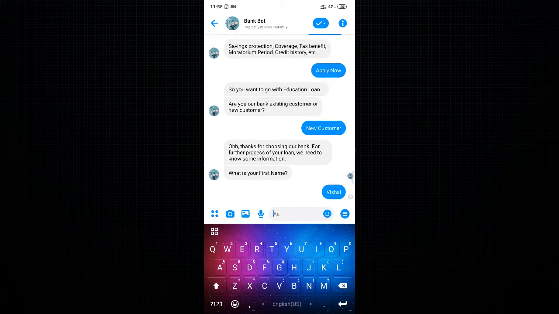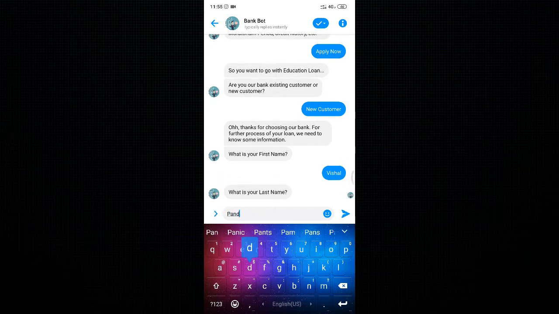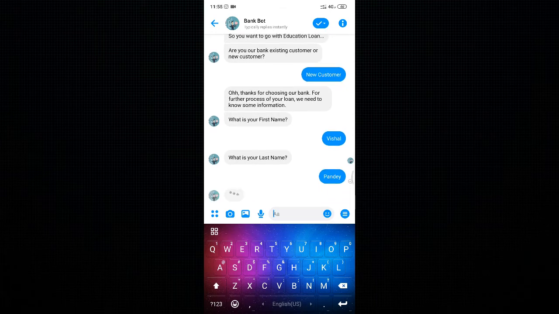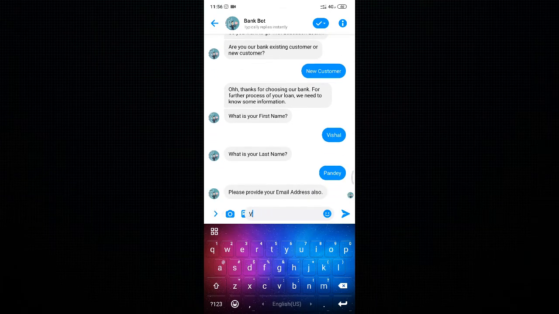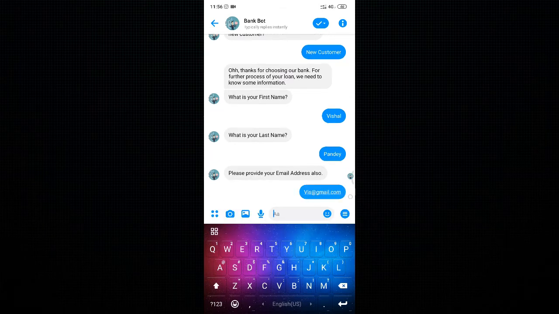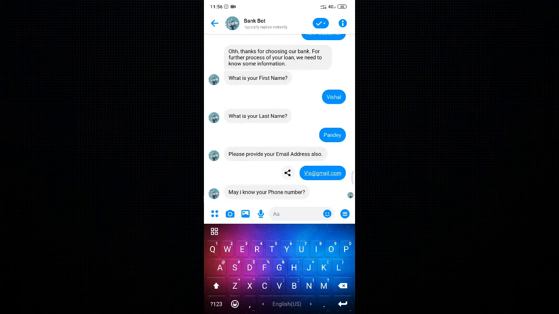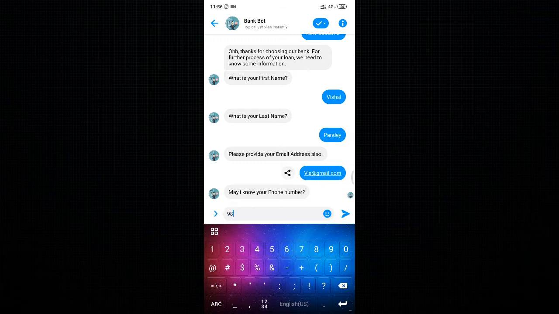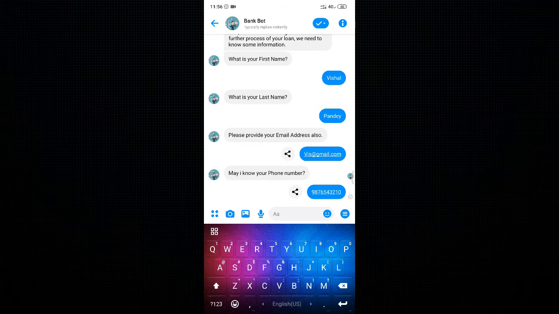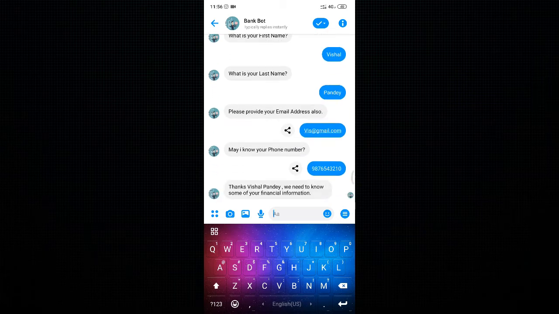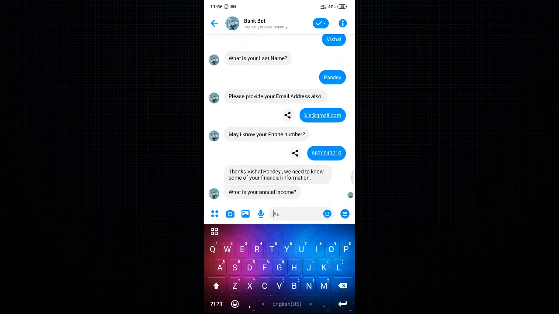I clicked on existing customer, so the bot will ask for a few details. I am giving information so that the loan process can be done. This is some of the information required by the bot. This is all dummy information I am providing. Like this, thank you Vishal Pandey.